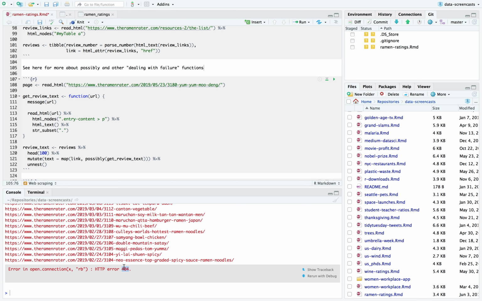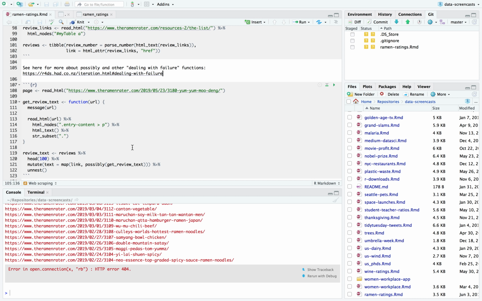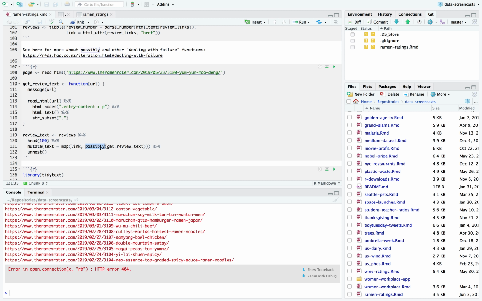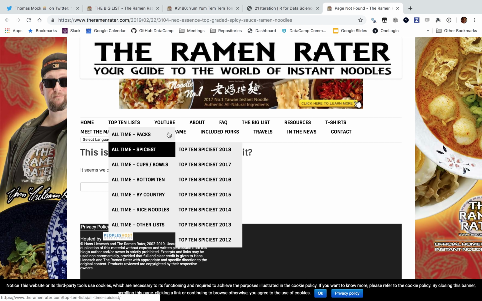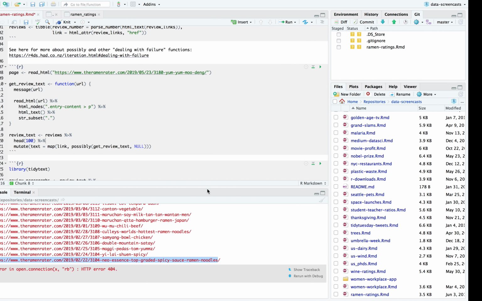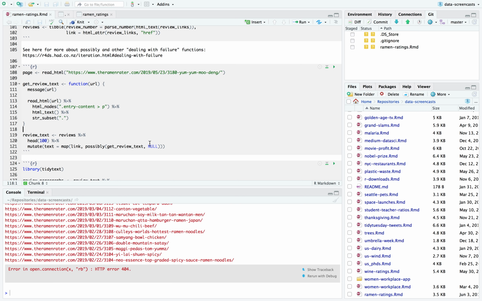Aha! What did I tell you? I got a 404, but I haven't set it up yet. So this is super handy if you haven't seen it before. What it says is I want possibly, and I'm going to have a default of null. I don't even remember what happens with unnest and a null. So yeah, one of these links didn't work. It looks like maybe this link. Yep, at least one of them was missing. So it's important we saw that.